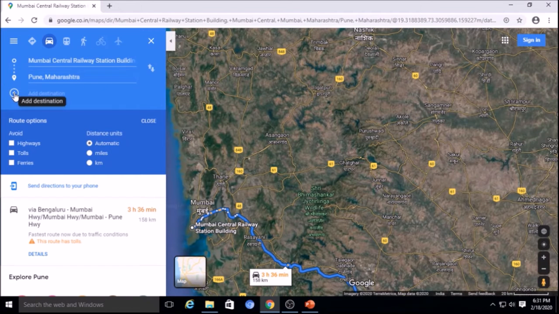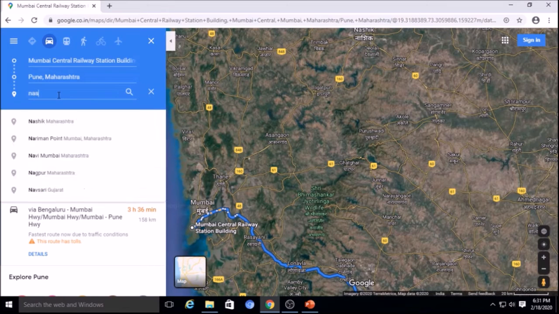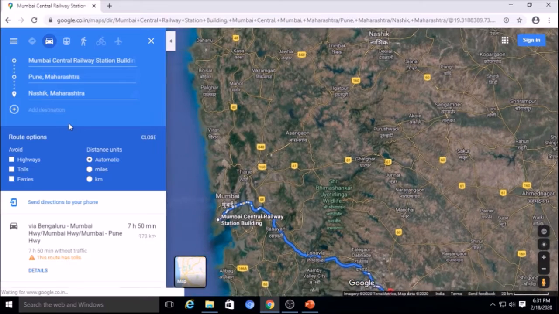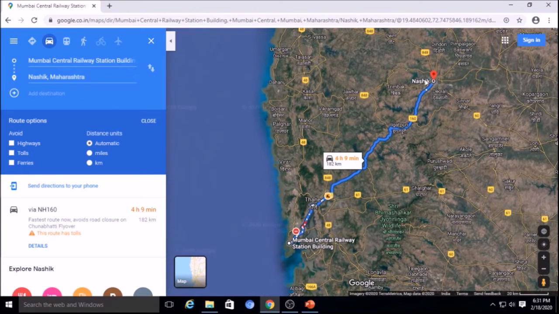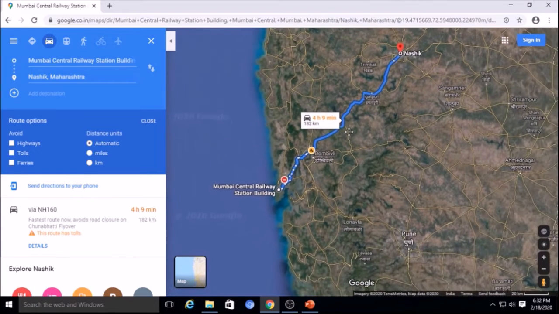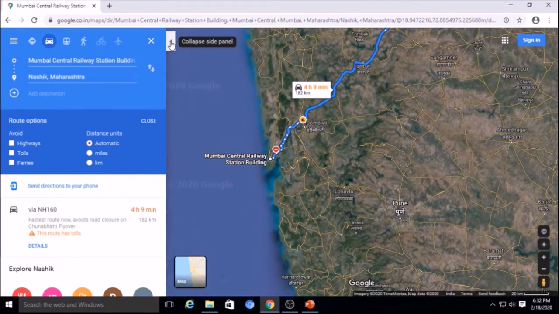Mumbai and Pune, if you want some other destination in between, or you want to go somewhere else, suppose Nashik, then it will have Pune and then Nashik. So it will calculate the distance. If you remove Pune, then directly Mumbai to Nashik will be displayed. So those are some facilities provided by Google Maps. If I am going from Mumbai to Pune, it will show the direct route. If I am moving from Mumbai, then Pune, and then Nashik, you can calculate the total distance and how you can reach, or the route between the two cities.